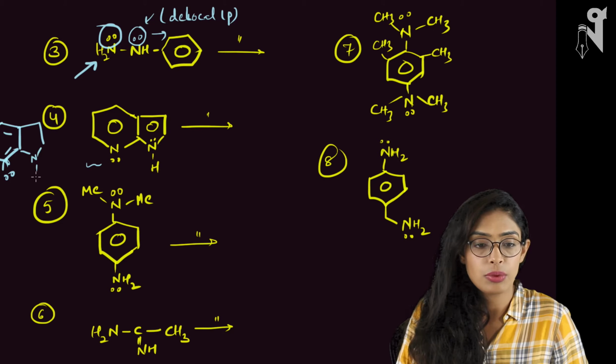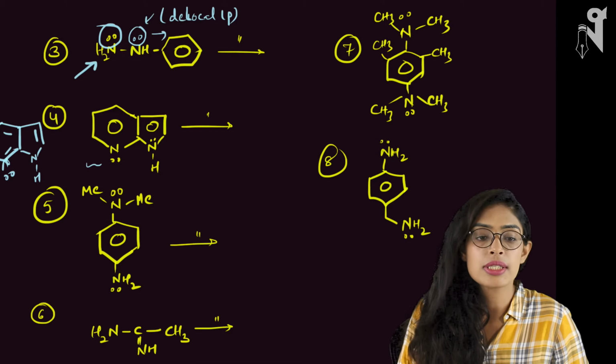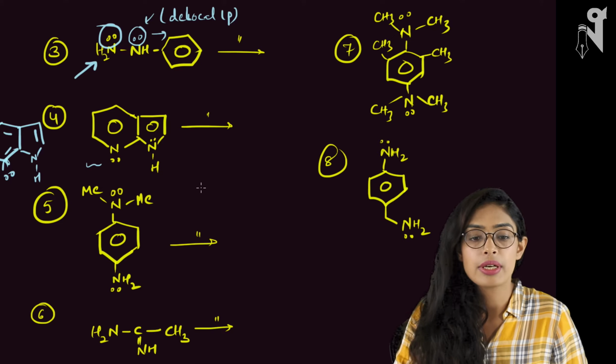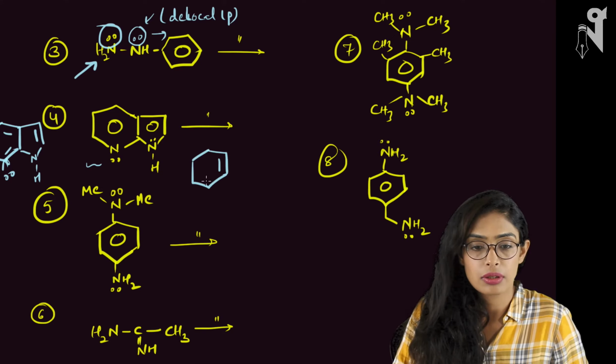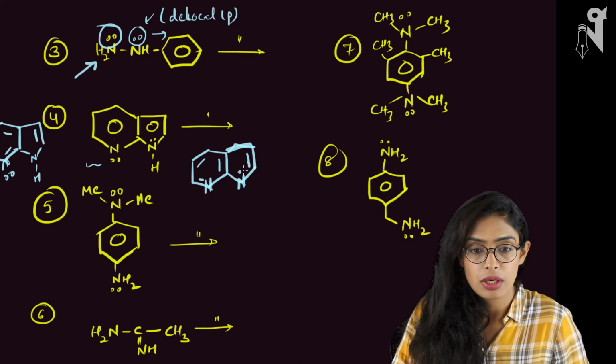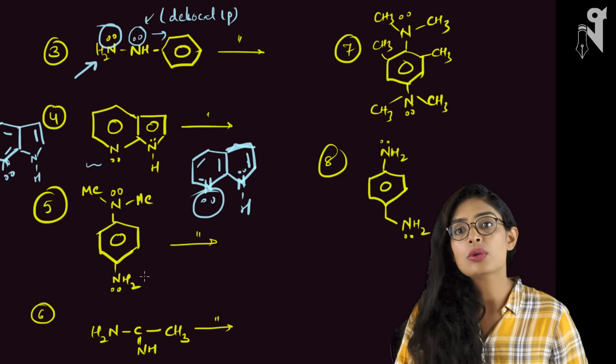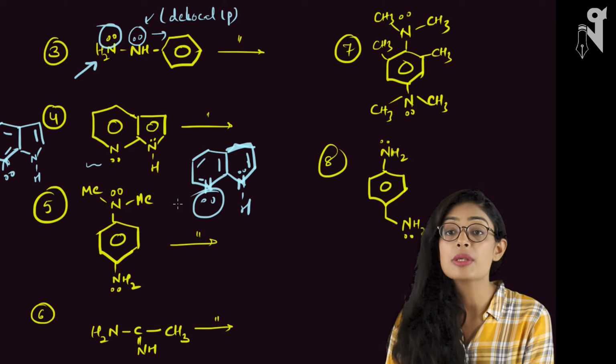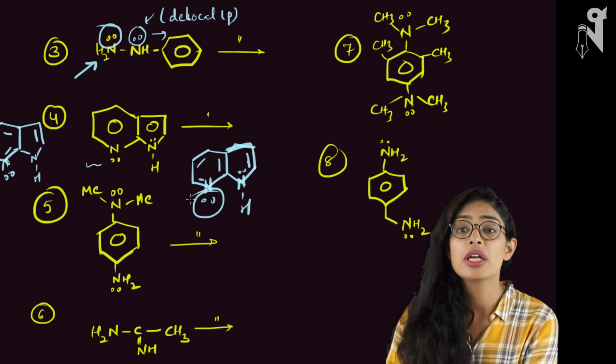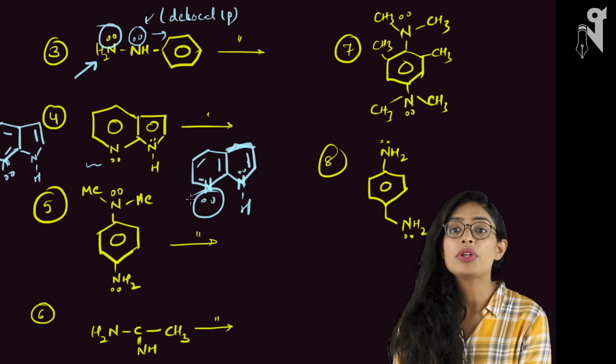And here is another molecule. This is exactly how it is, or this can also be written this way. So here, the pair of electrons this nitrogen has, this lone pair, is not participating in the resonance. We have already spoken about it when we were talking about pyridine.